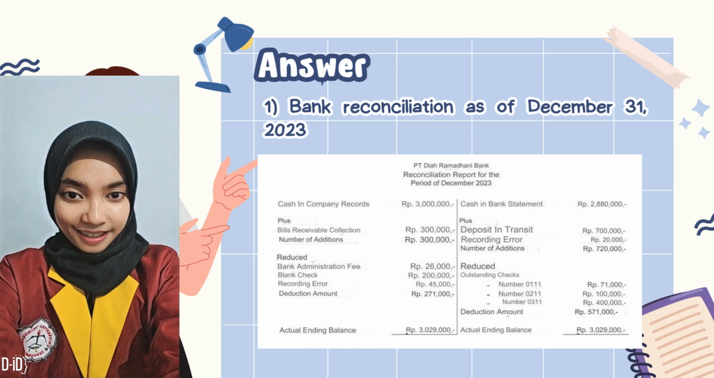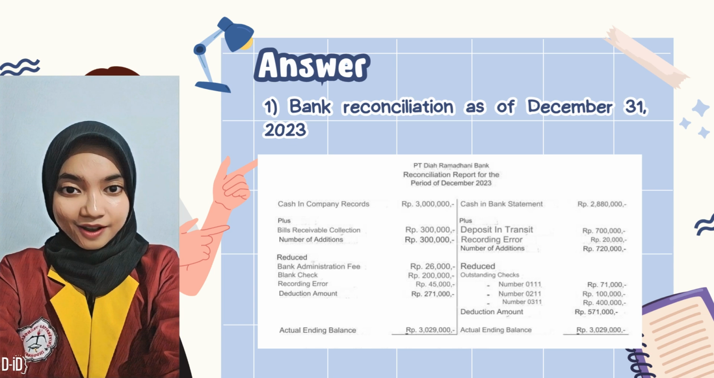PT Diah Ramadhani's bank reconciliation for the period December 2023 was prepared with the aim of matching the cash balance between the company's records and the balance stated in the bank statement. Based on the report, the cash balance in the company's records is 3 million Indonesian rupiah, while the balance in the bank statement shows 2,880,000 Indonesian rupiah. This difference is caused by several unrecorded transactions.